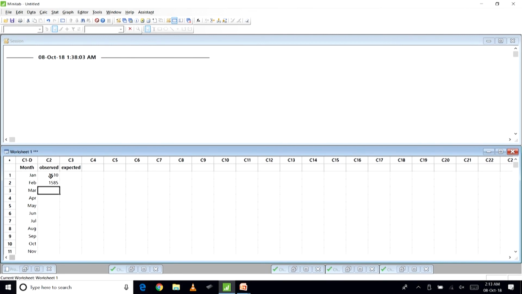1610. So, you need to enter all these values so far as observed frequencies are concerned, and we know that the expected frequency is the summation of all the observed frequencies divided by 12. So, we know that the expected frequency is same, it will remain same in all these months. So, you can just copy this value and paste in the remaining cells.